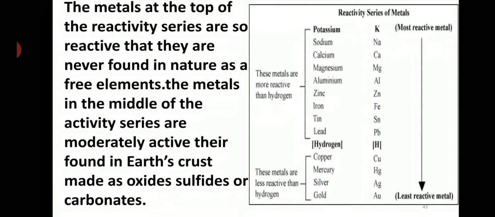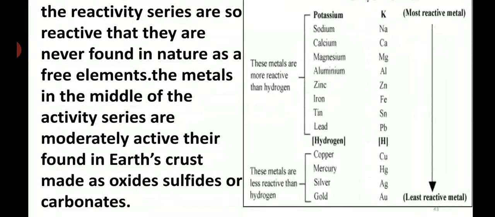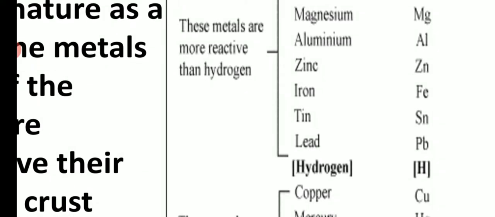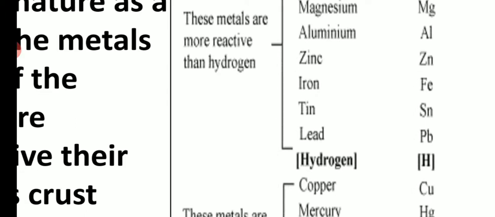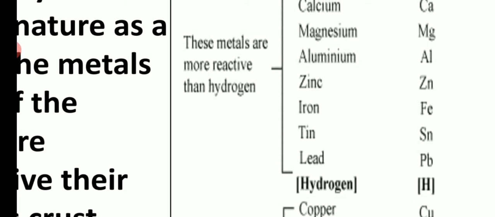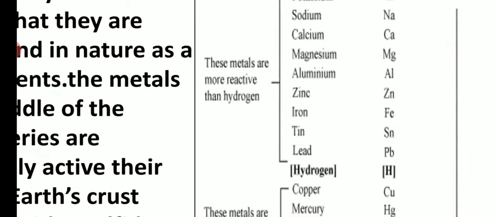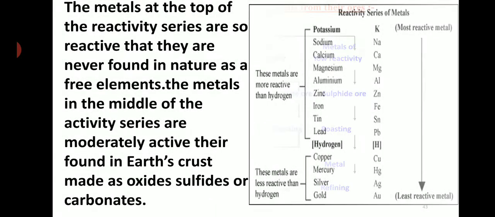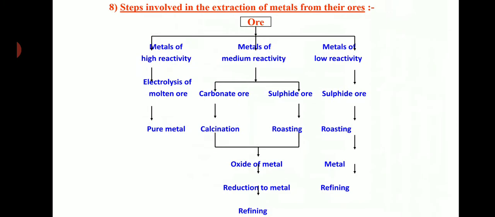The metals in the middle of the activity series are moderately active and they are found in the earth crust as oxides, sulfides or carbonates. So mainly the metals which are in the middle of the reactivity series, such as zinc, iron, tin, are present either in oxide form, or sulfide, or in the form of carbonate. Now let's see how metals are extracted from ores.